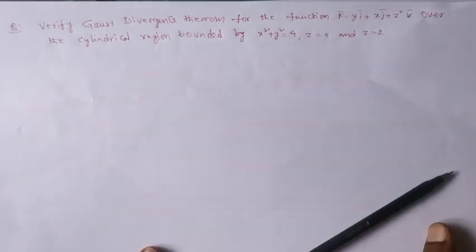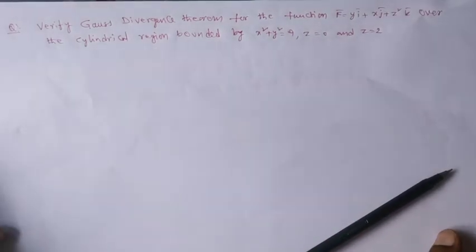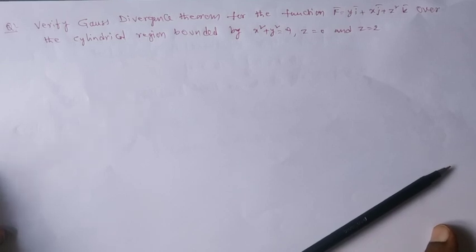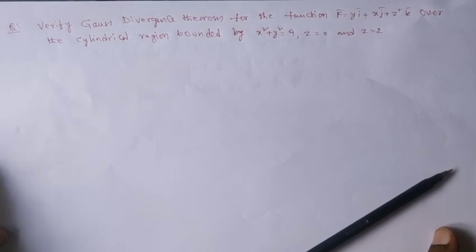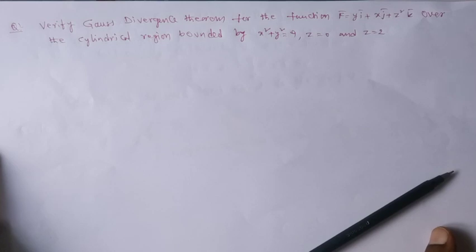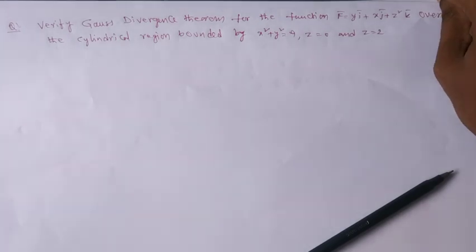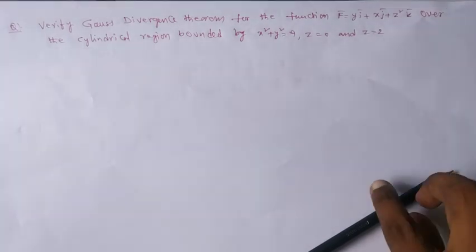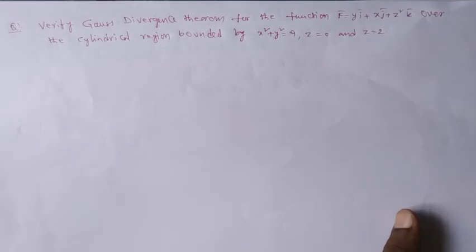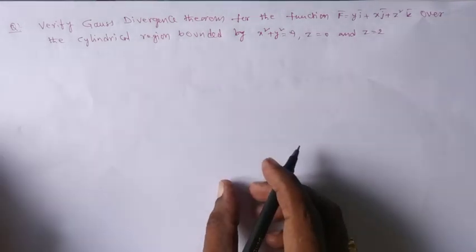That means we need to find out the surface integration as well as volume integration, and those integral values must be the same. So in order to show those statements, first identify the surface as well as the volume enclosed by those surfaces. So before doing that, let us recall the Gauss divergence theorem. So we need to show here like this.